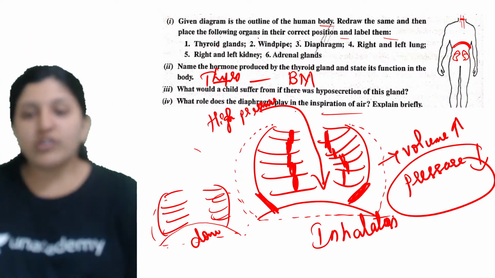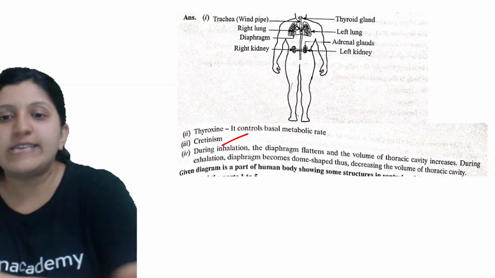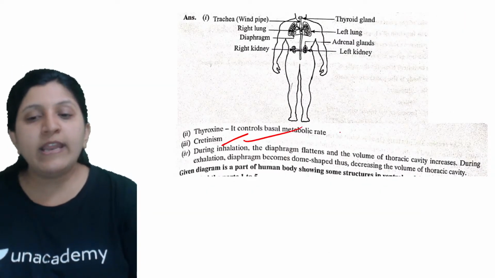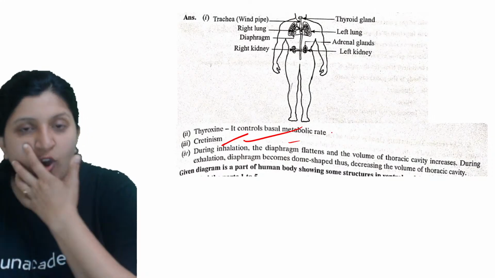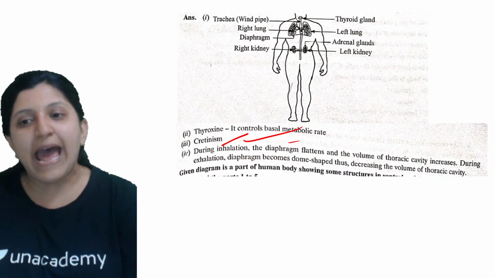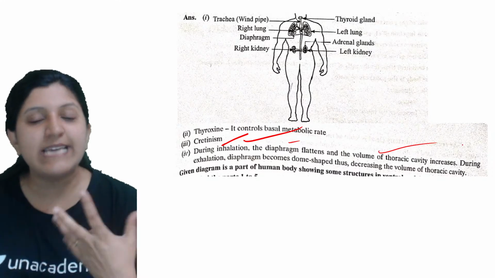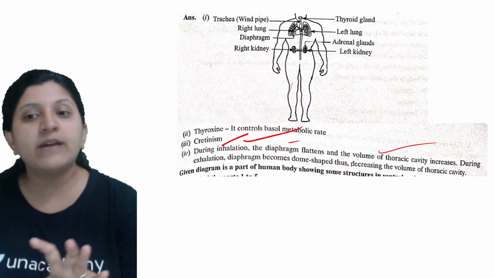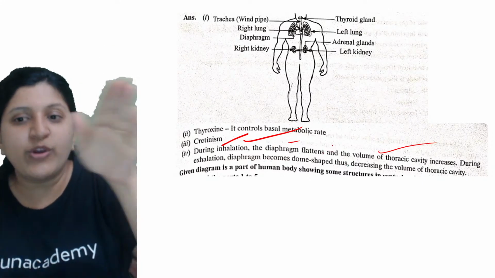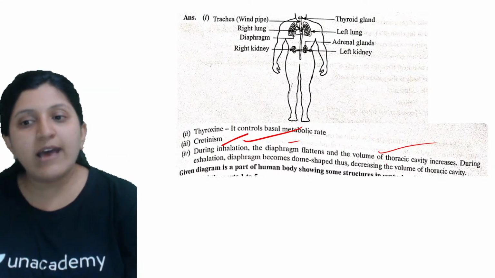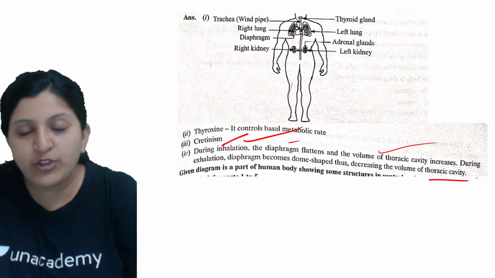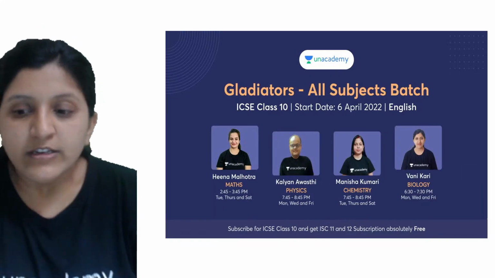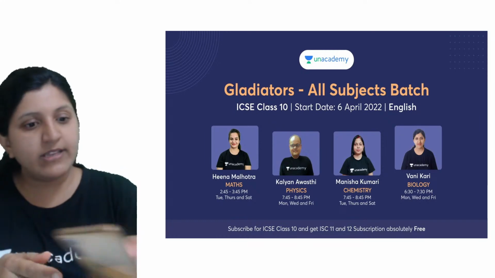Okay, so now this is done. So let's have a look. So during inhalation, the diaphragm flattens and the volume of thoracic cavity increases. During exhalation, the diaphragm becomes dome shaped. So this is going to get dome shaped, thus decreasing the volume of the thoracic cavity. Okay, so we are done with this.